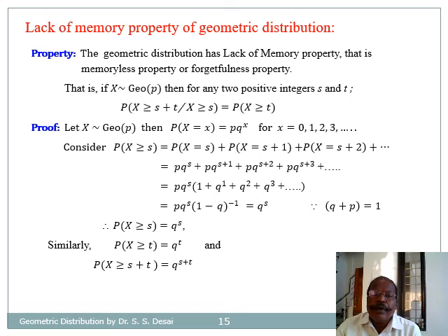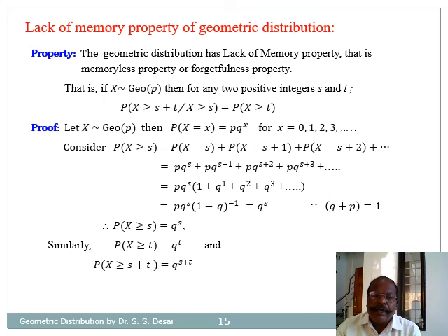So by taking p into q raised to s as common factor, it gives us the sum of the series 1 plus q plus q square plus and so on, whose sum is 1 minus q raised to minus 1, and finally it gives us p into q raised to s into 1 minus q raised to minus 1, that is p raised to minus 1, p gets cancelled, and it gives us q raised to s.